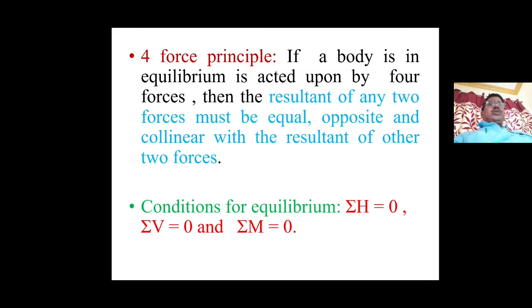Now the conditions for equilibrium: sigma H equal to 0, sigma V equal to 0 and sigma M equal to 0. That is, the sum of the horizontal forces should be 0, the sum of the vertical forces should be 0, and the sum of the moments about any point should be 0. These are the conditions for equilibrium.